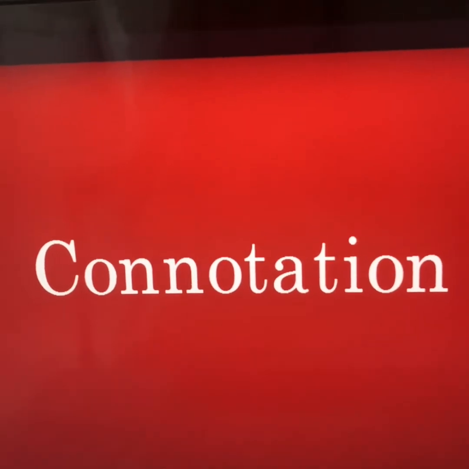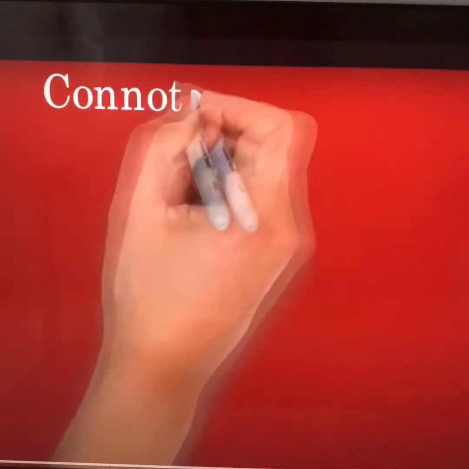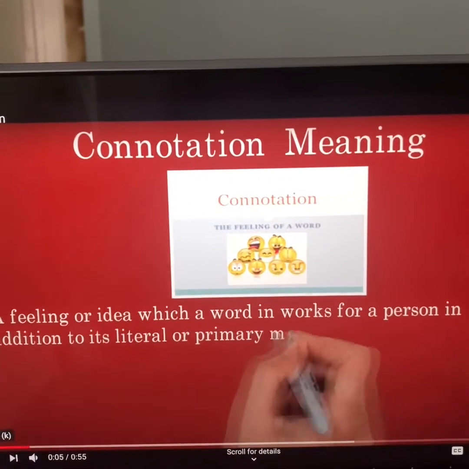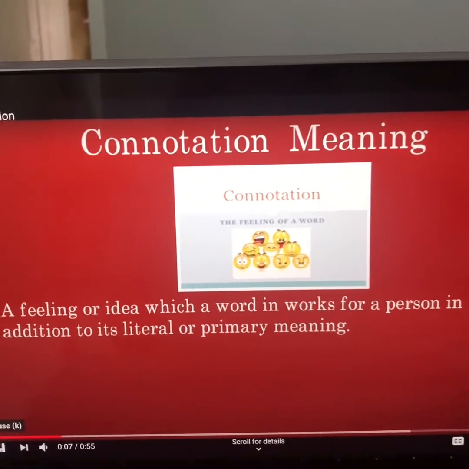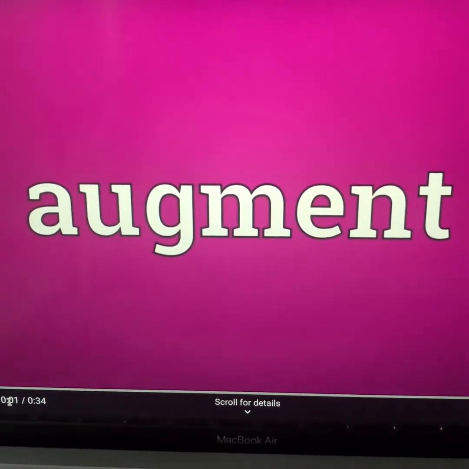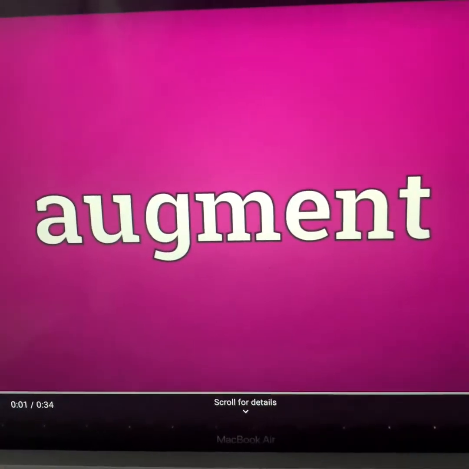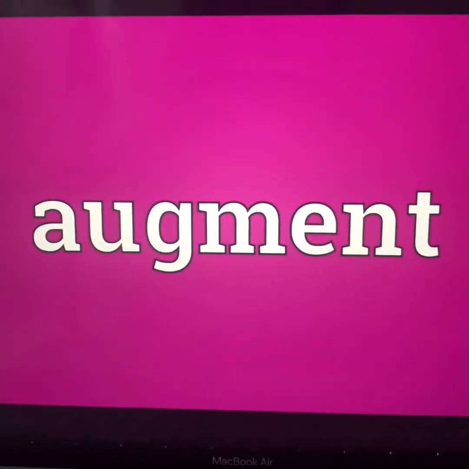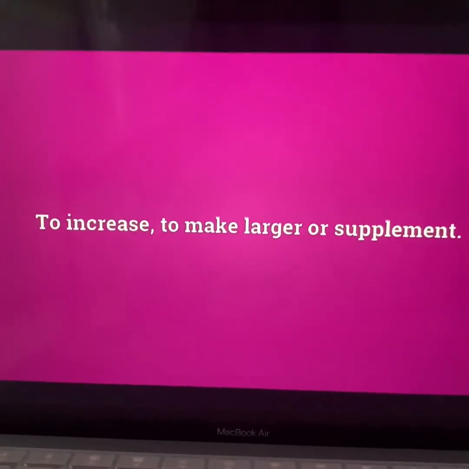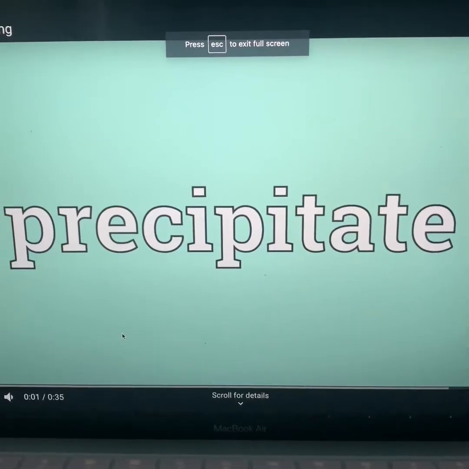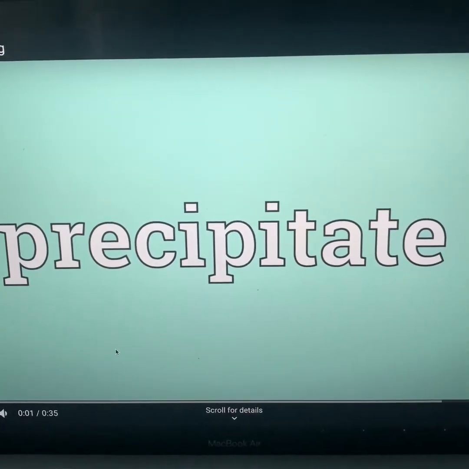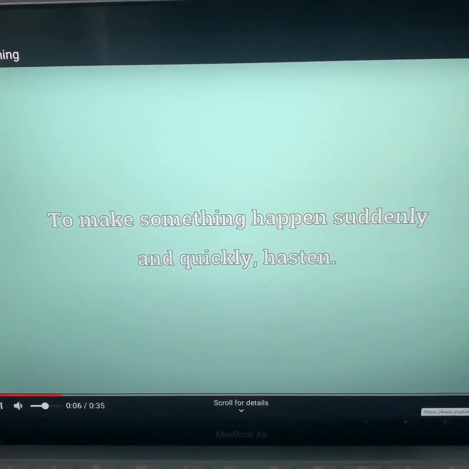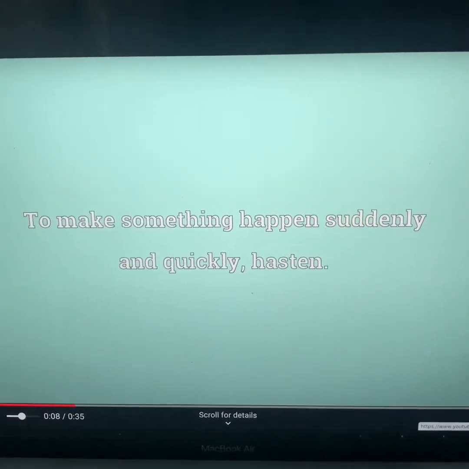The next word is connotation. Meaning of connotation. A feeling or ideal which a word invokes for a person in addition to its literal or primary meaning. The next word is augment. Augment. To increase, to make larger or supplement. And our last word is precipitate. To make something happen suddenly and quickly, hasten.